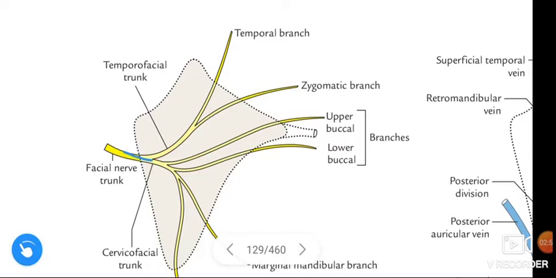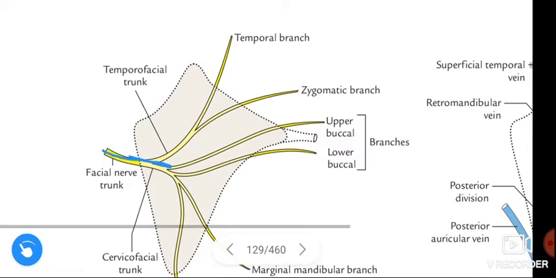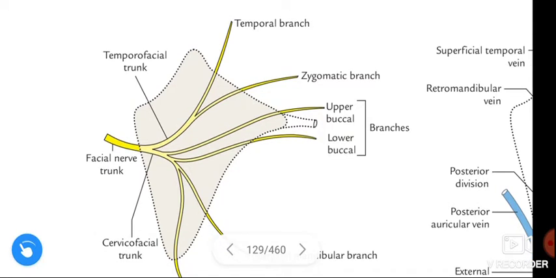See here, this is the facial nerve. It is superficial, and it enters the parotid gland from the upper part of the posteromedial surface, and it divides into branches. First, it divides into two branches, temporofacial and cervicofacial trunk.